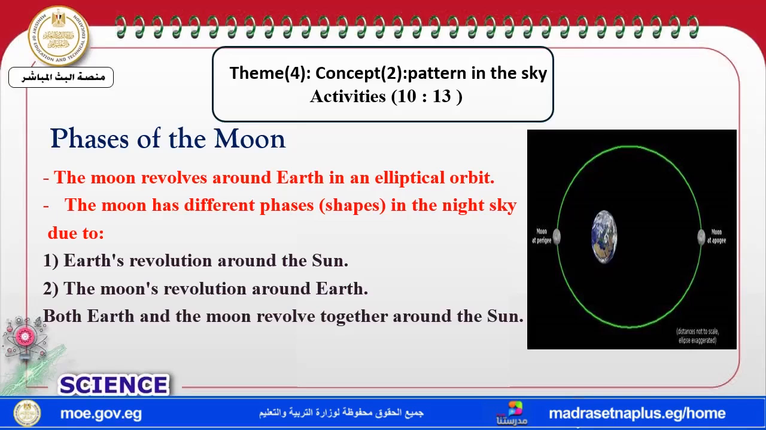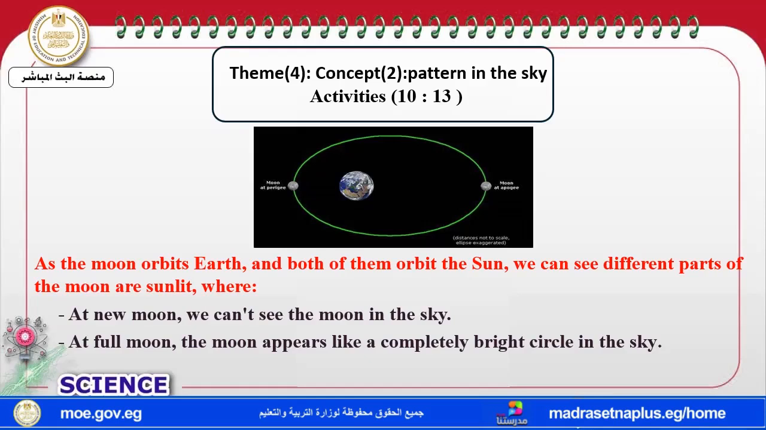Due to three things. Number one, Earth's revolution around the sun. Number two, the moon's revolution around the earth. Number three, the earth and the moon's revolution around the sun. So the secret here is the word revolution. Moon phases are due to revolution: revolution of the earth around the sun, revolution of the moon around the earth, revolution of the earth and moon around what? The sun. Okay. And what about the shape of the moon? Is it similar?